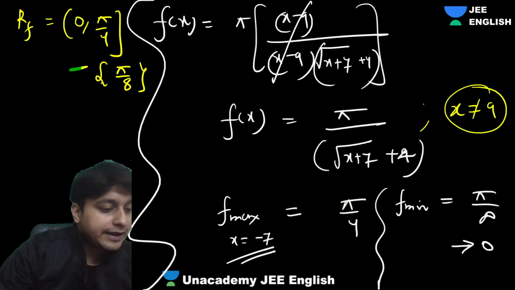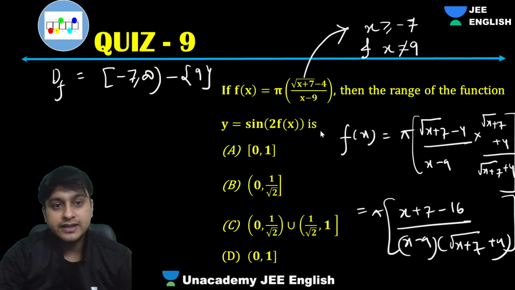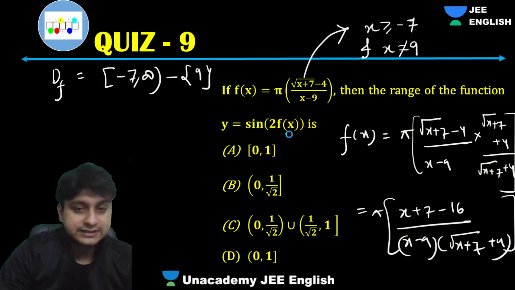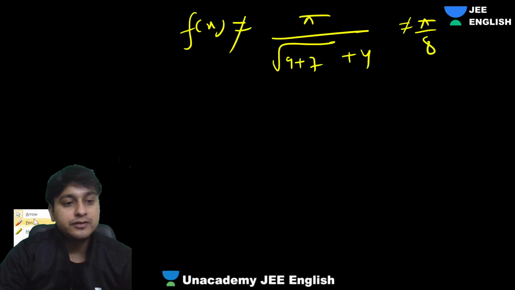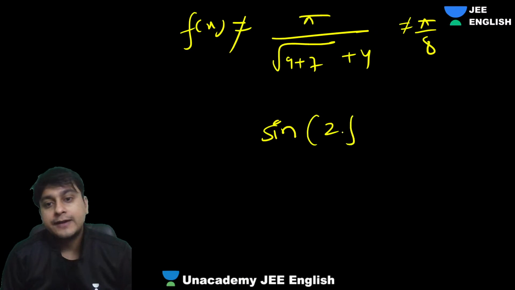I've removed pi by 8. So guys, ultimately they are asking sine 2 times of f of x, sine 2 times of f of x.